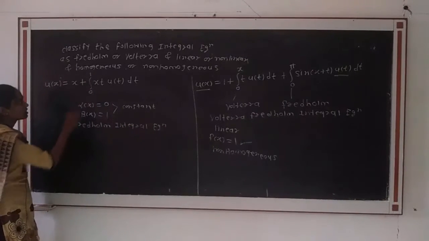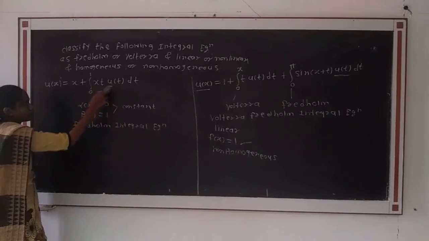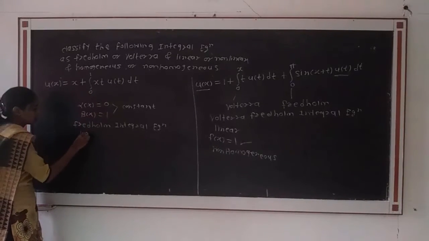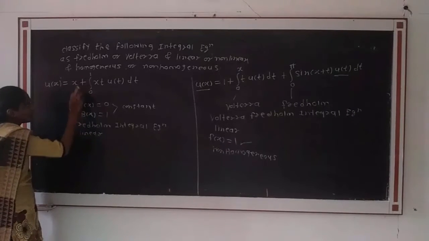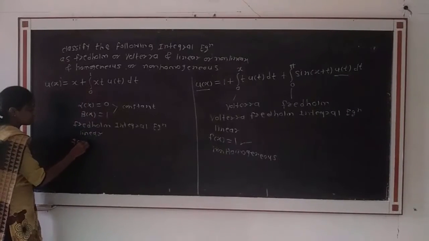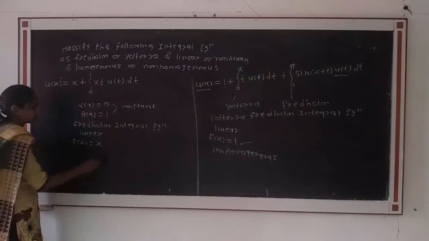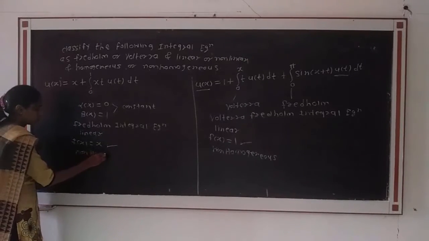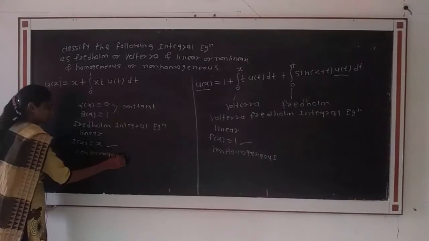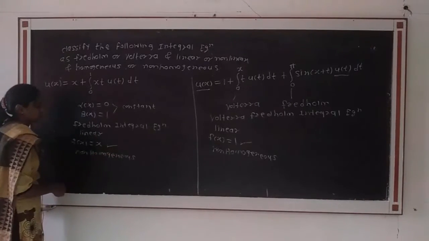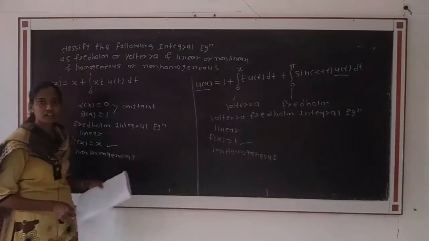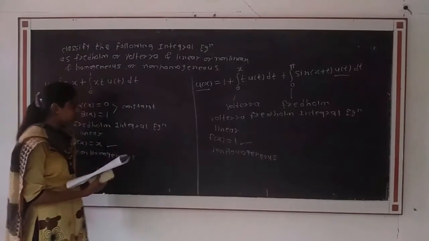Then the unknown function u of x again occurs linearly, therefore it is a linear integral equation, and the function f of x is equal to x is present, therefore it is a non-homogeneous integral equation. That is a non-homogeneous linear Fredholm integral equation. Then we see the next example.